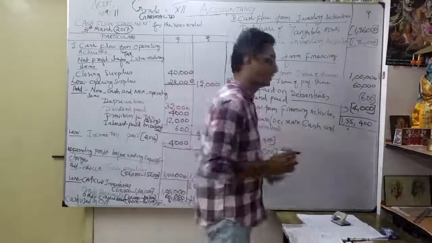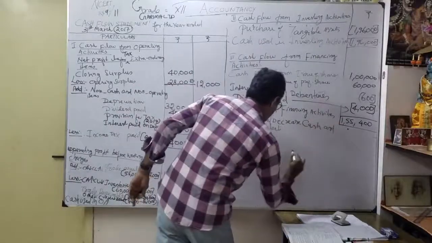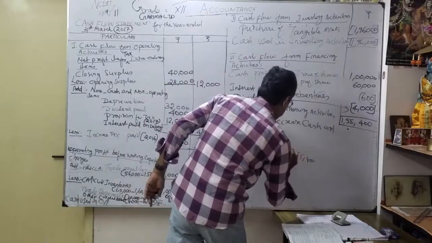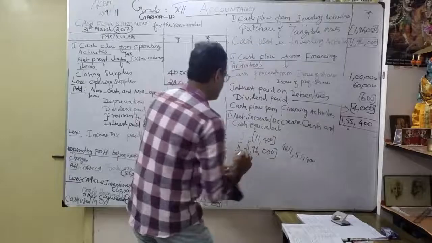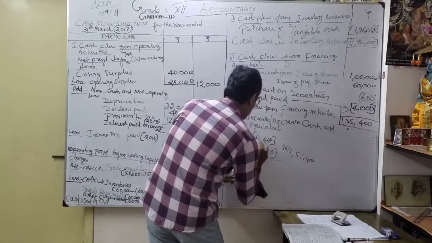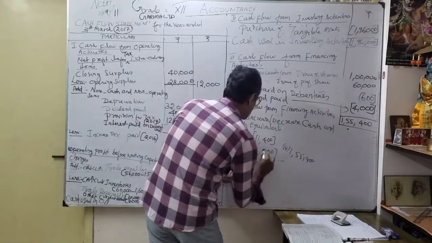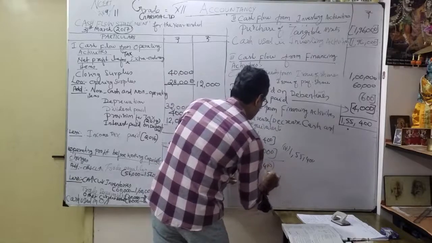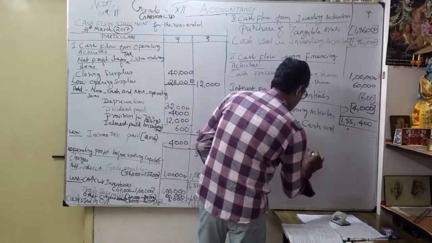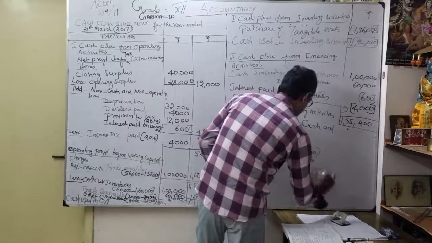Only positive figure 1,55,400. This is the positive figure. So we add this total 2,07,400. This is more, correct? So when you deduct 2,07,400. So what is the answer we get it?